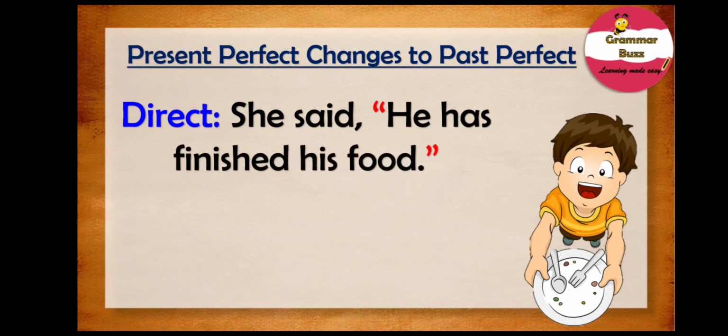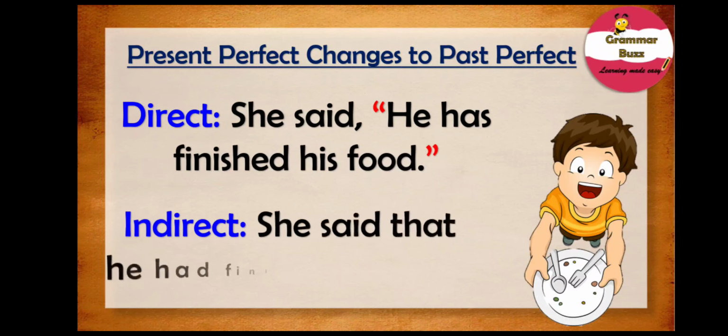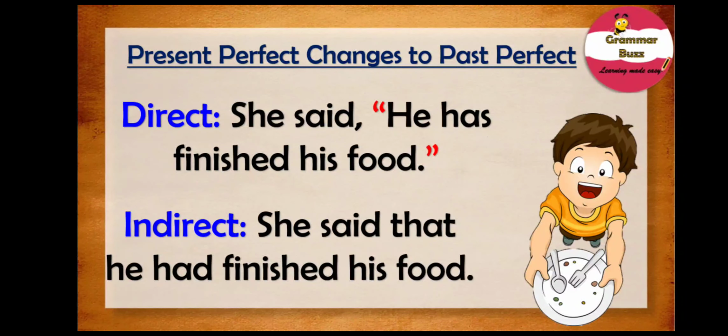Now, he has finished is in the present perfect tense. So, while changing this sentence to indirect speech, the present perfect will change to past perfect, and we have, she said that he had finished his food. Note the verb had finished. It is in past perfect tense. Hey, I guess you have quite followed that rule, haven't you? I bet you have. If you haven't, then go back and see the video once again.